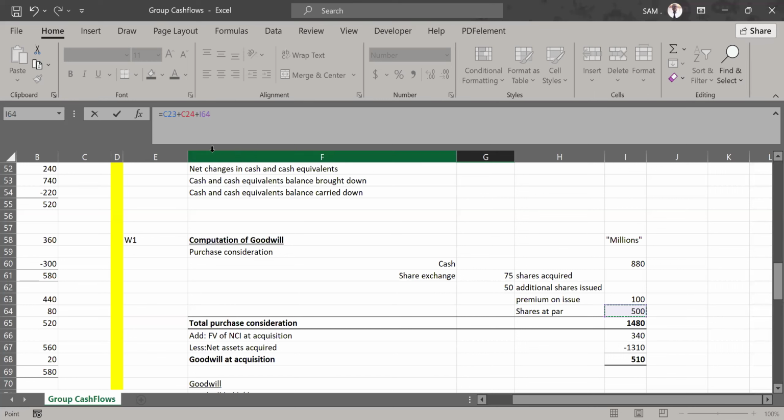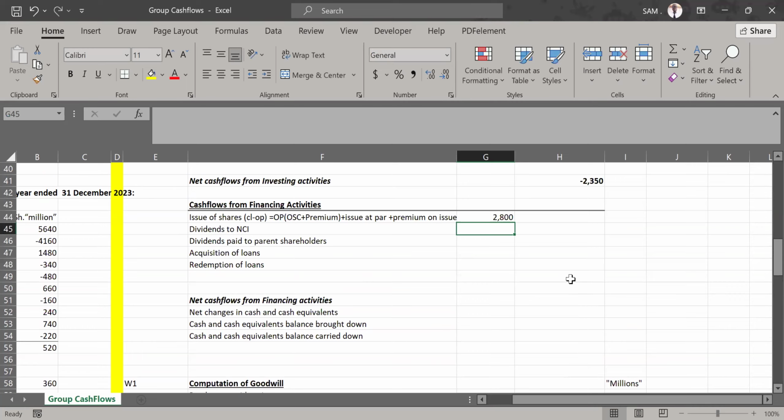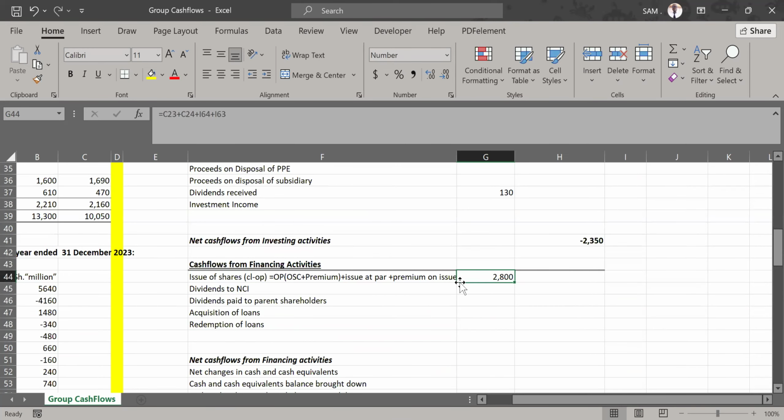We already computed it. And we also issued our shares at a premium. What was the premium on issue? It is 100. Those are all the adjustments that we need to consider in ordinary share capital account adjustments. So if I confirm at that point, this is the amount we expect. You see this 2,800. This is the closing balance we expect in that share capital account.